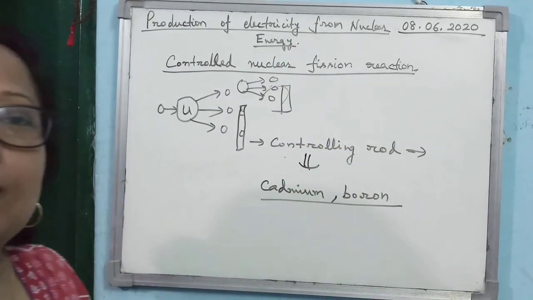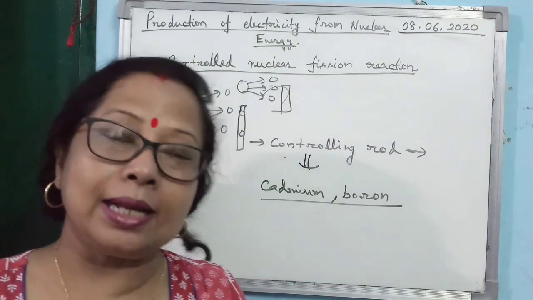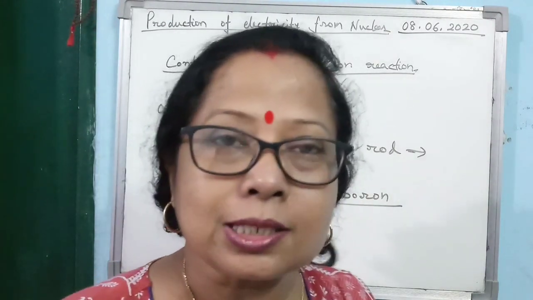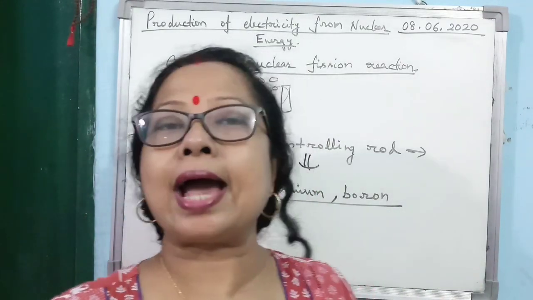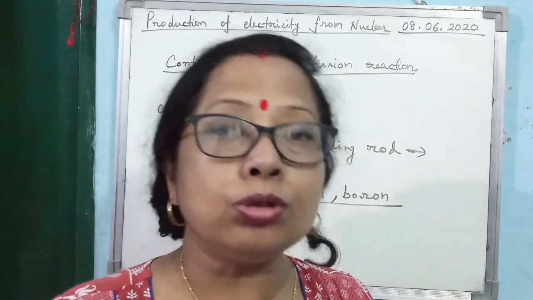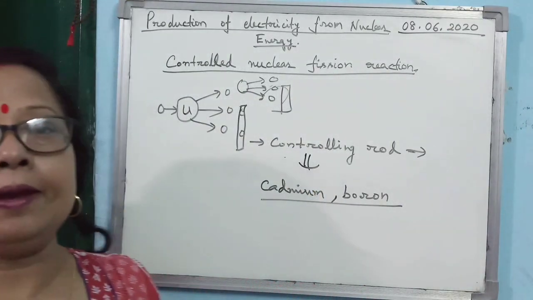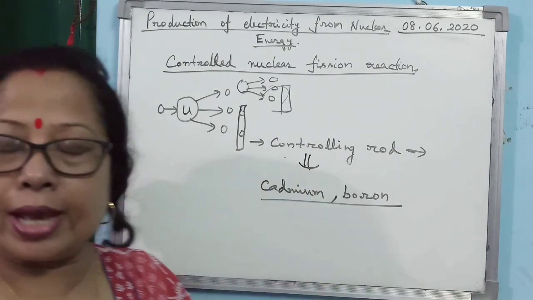Alright, so far whatever I have discussed, if your antenna is unable to catch all the signals, there is no problem. But remember only 2 facts. What is the name of the reaction that we use to produce electricity? That is controlled nuclear fission reaction.